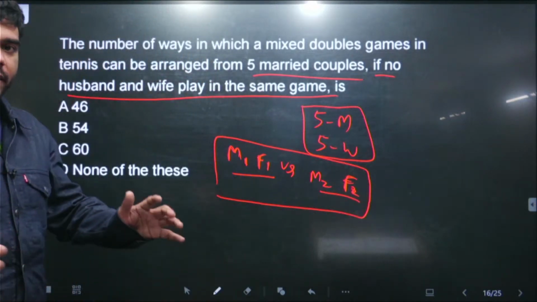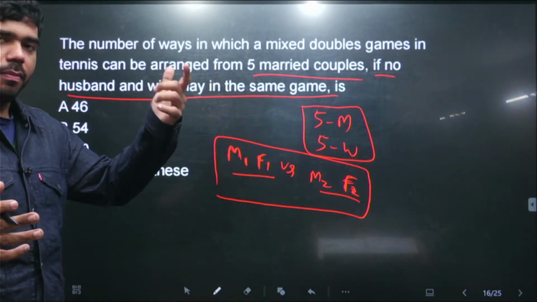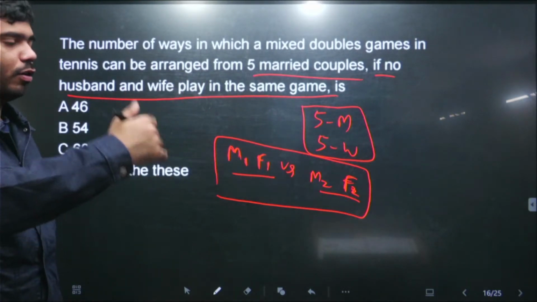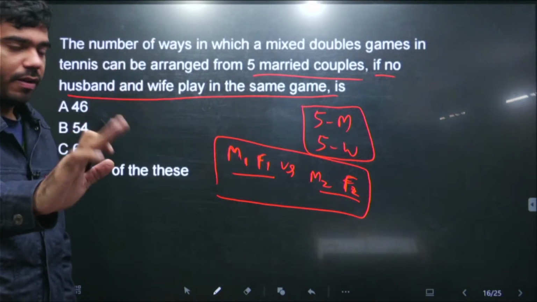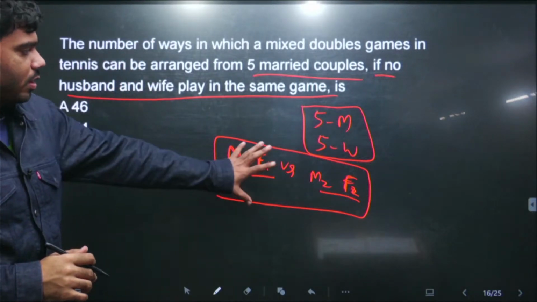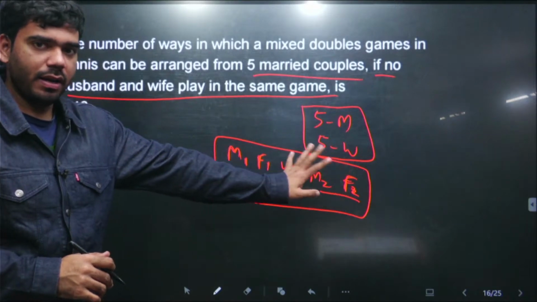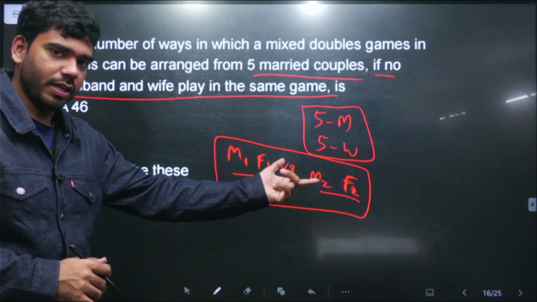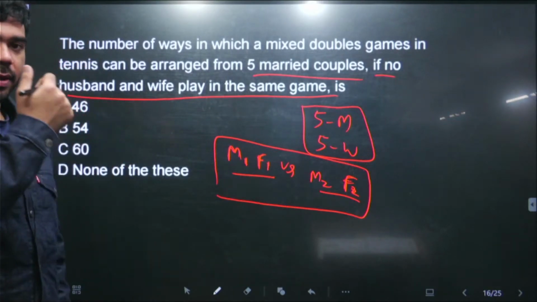They should not be this man and wife, this husband and wife playing in the same game. If the husband is selected, the wife cannot be selected, even in the opposition team. Wife फिर select नहीं हो सकती. All these 4 people should be unrelated. Any couple is not possible to play in the same team and even in the opposite team. So ये पूछ रहे हैं, how many possible teams can be there?